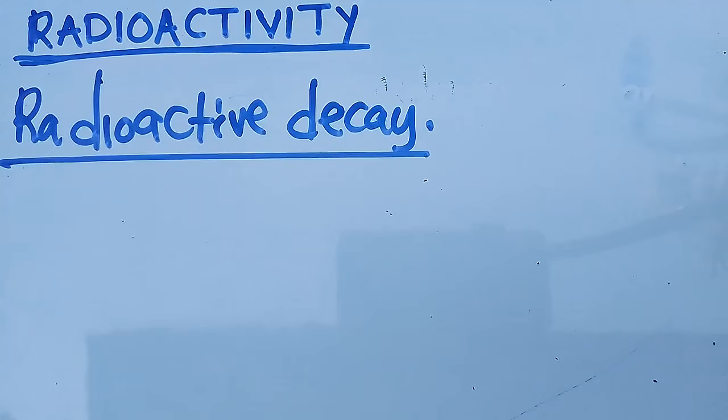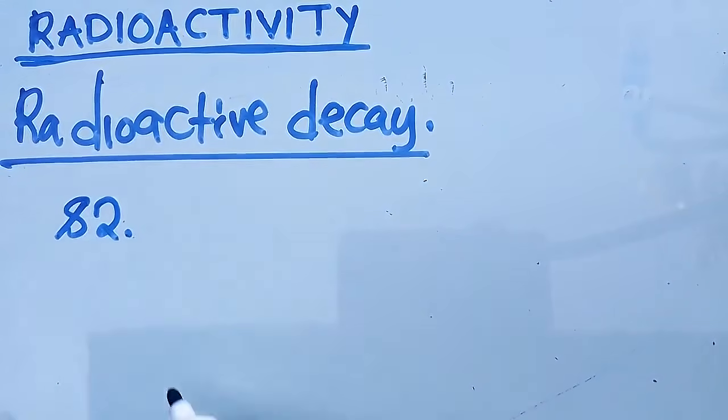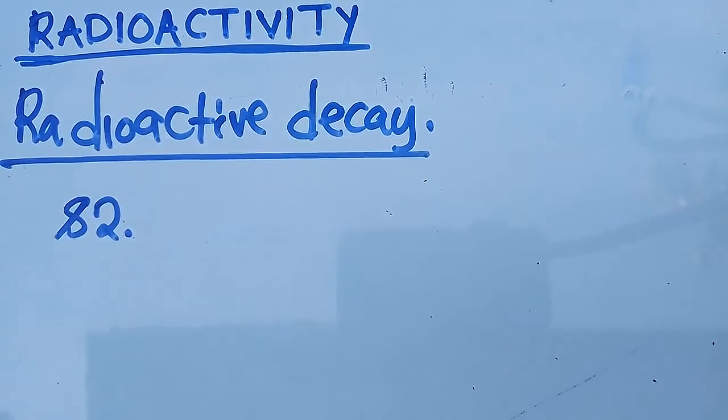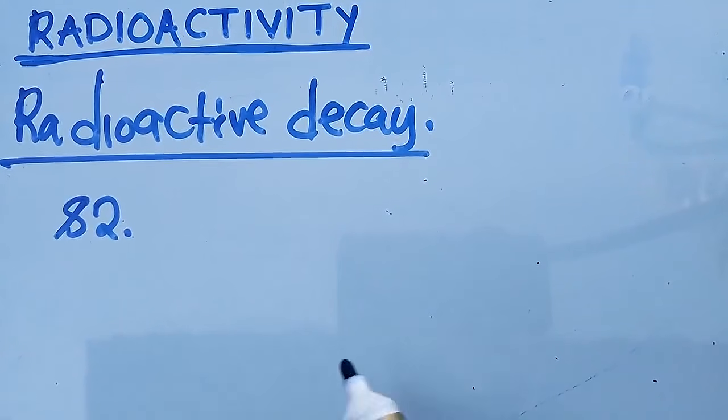So this is what we get to talk about. If a substance has the atomic mass of 82, the nucleus is unstable and tends to break down into smaller parts. This breaking can be an alpha particle, a beta particle, or a gamma ray emitted from its nucleus.